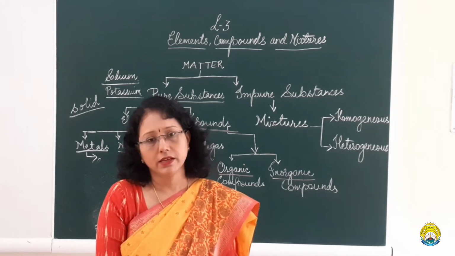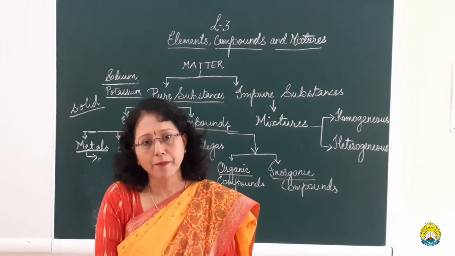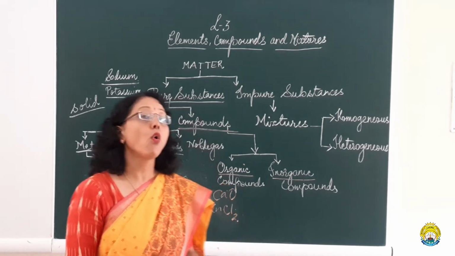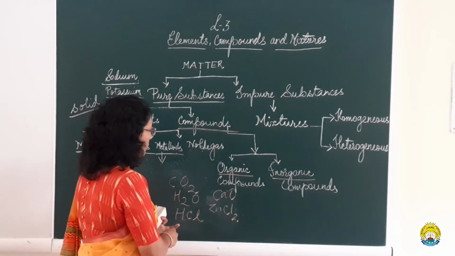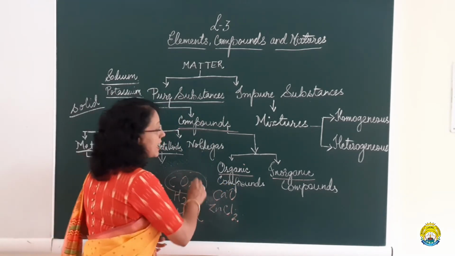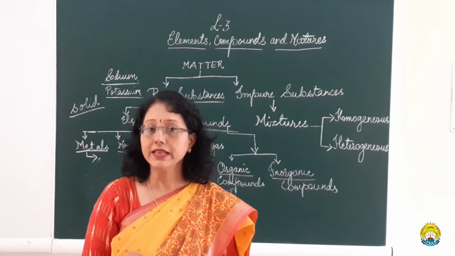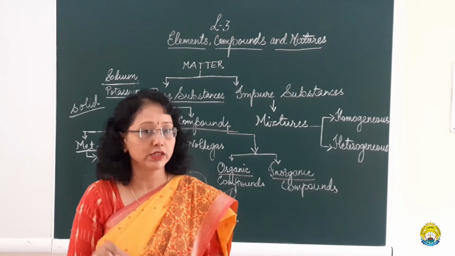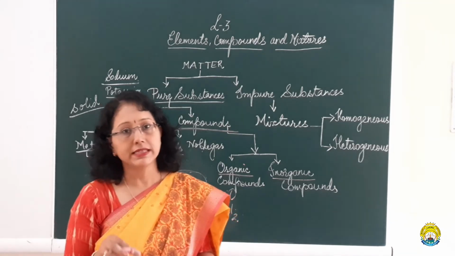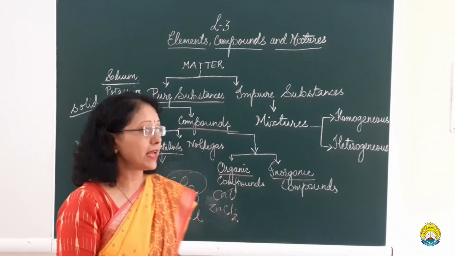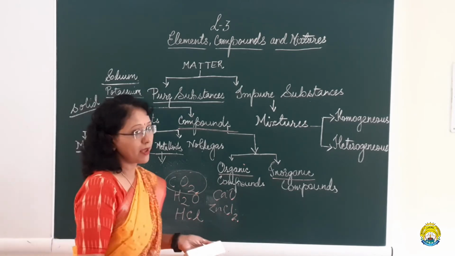When we study the characteristic properties of a compound, the first is that it is homogeneous in nature. Homogeneous means having the same composition. Once it is formed, it will have the same composition. It has a fixed composition by weight.